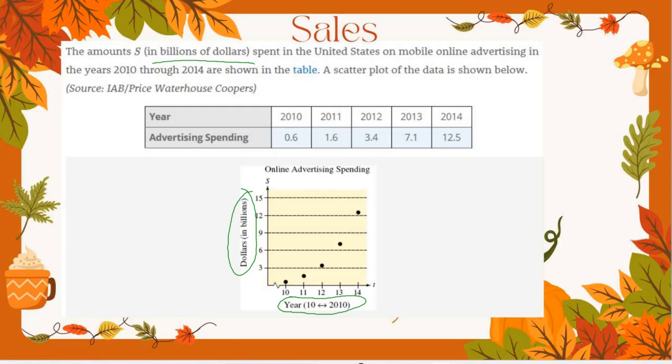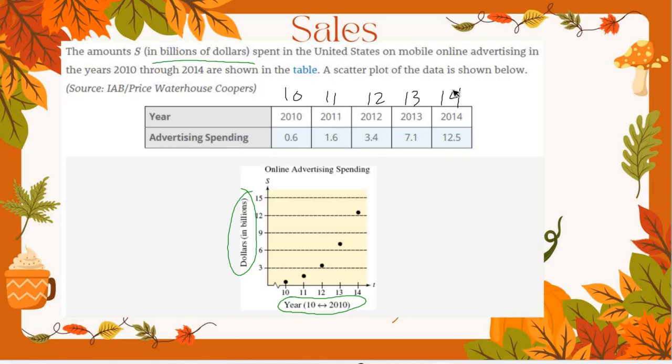Did they? It doesn't start at 1, it starts at 10. It does start at 10, so that's what this little mark means, right? It just means that it skipped to 10. But then two, did they put 2010, 2011, 2012, 2013, 2014 on here? No, they converted it basically from years since 2000, right? So this became 10, 11, 12, 13, and 14.